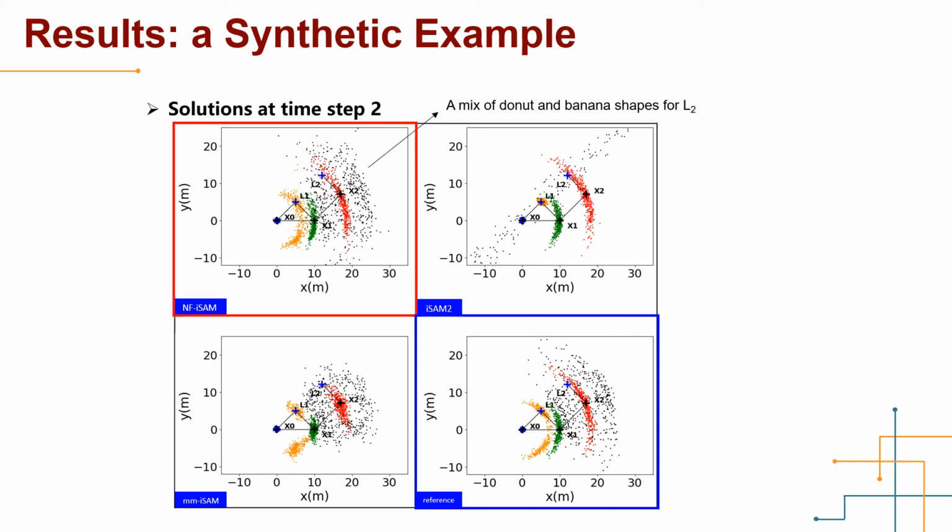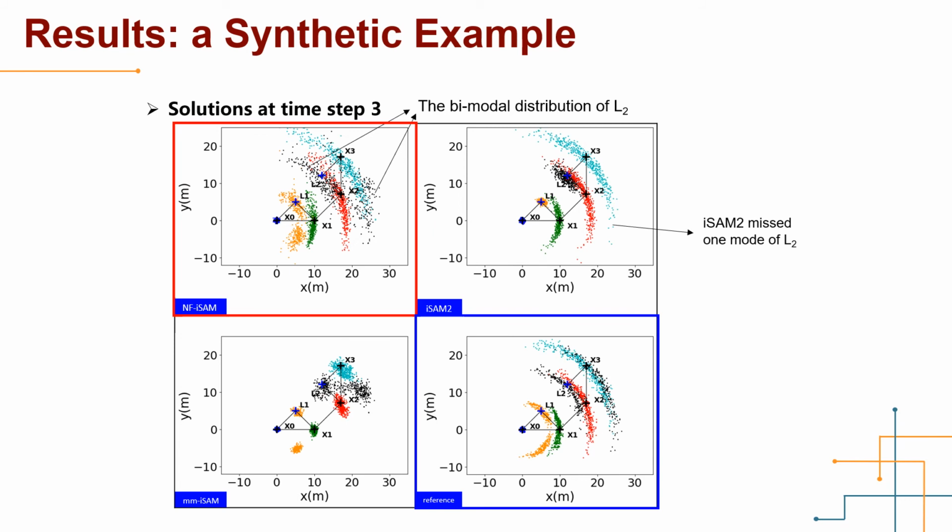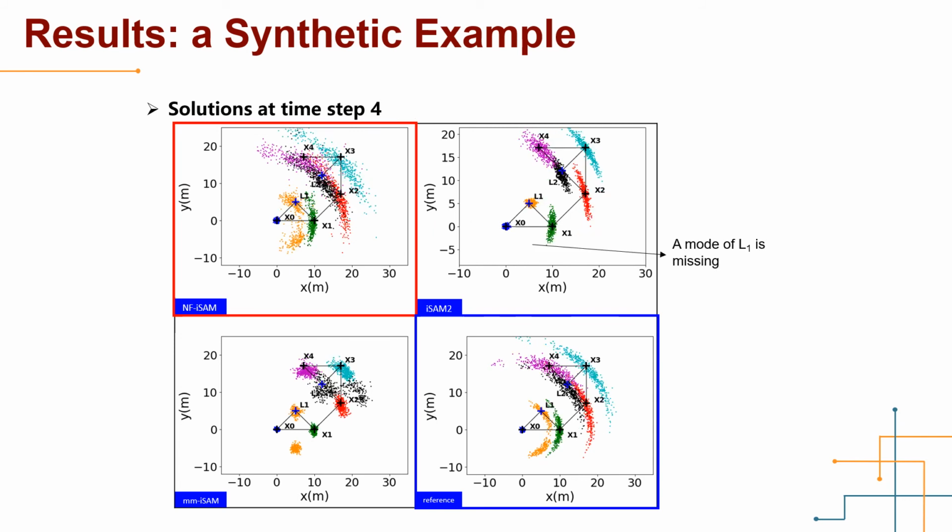It's worth noting that the banana-shaped distribution of X2 will affect L2. Considering the donut shape incurred by a single range measurement, the distribution of L2 should be a mix of donut and banana shapes. Only the NF-iSAM solution and the reference solution capture this fact. This is the posterior distribution of time step 3. This is the posterior distribution for time step 4. NF-iSAM solution and the reference solution are very much alike.